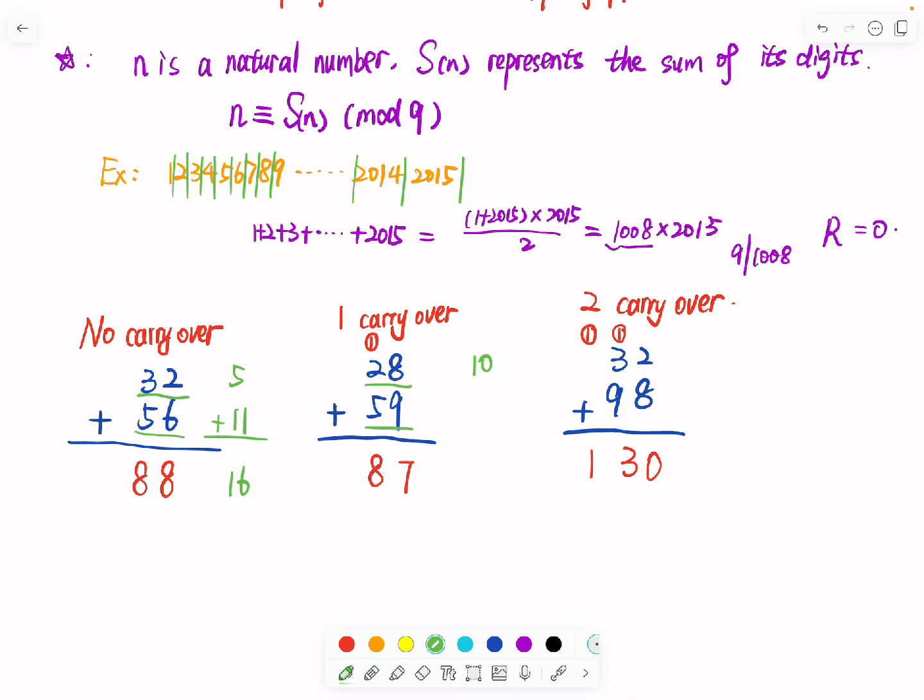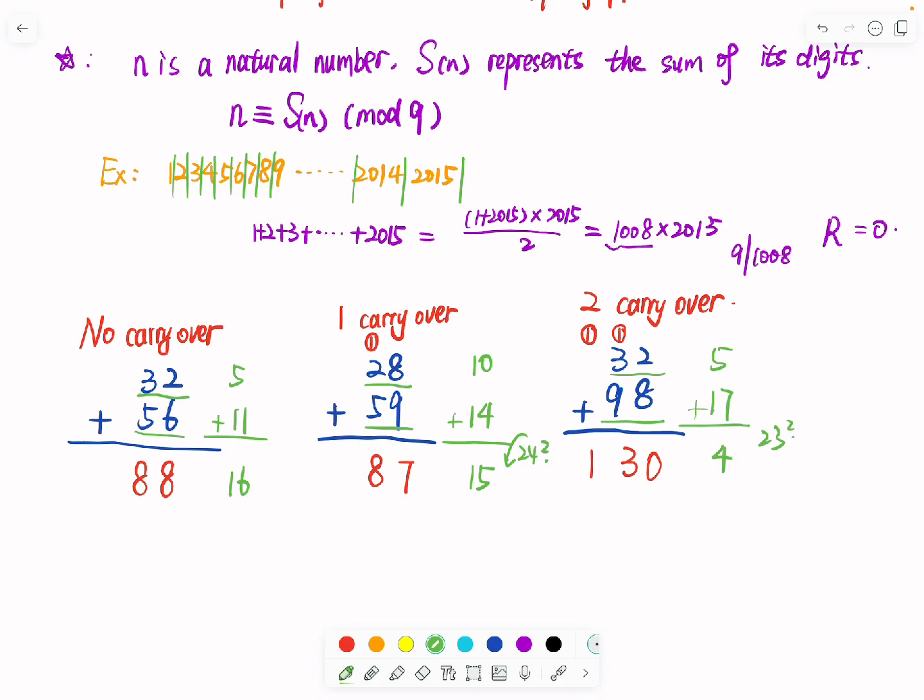5 plus 9, 14. But this time 7 plus 8 is 15, right? So the sum actually should be what? It should be 10 plus 14 equals to 24. But why is it not 24? It's 15. Now let's look at the last one. 32, 5, 98, 17. So 5 plus 17, it should be 22, but actually it's just 4.